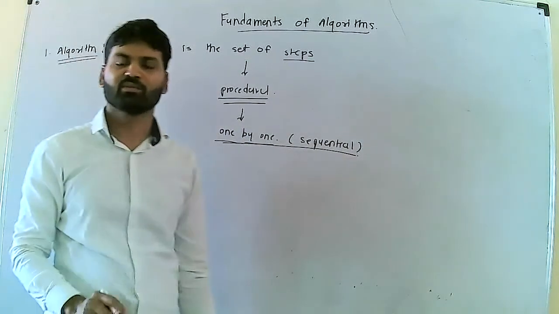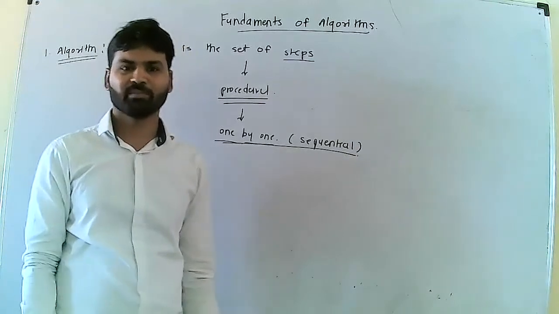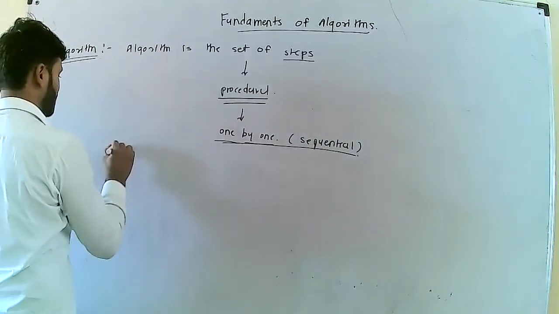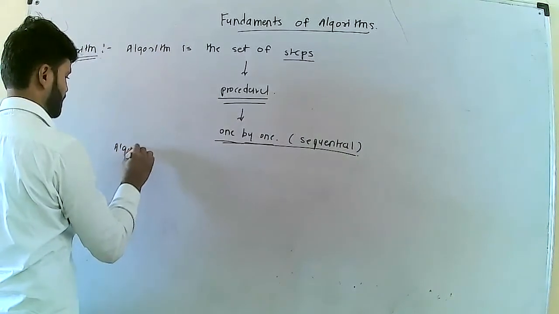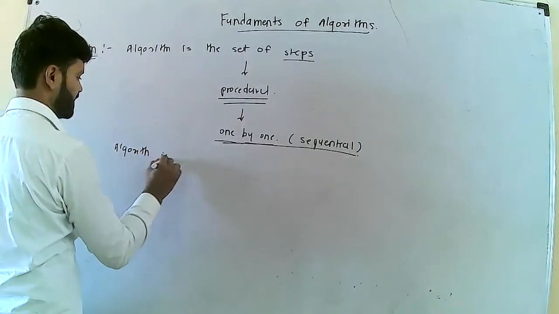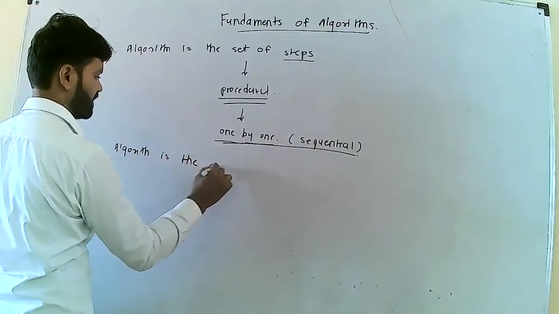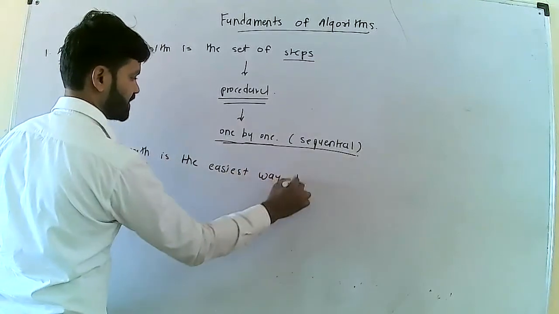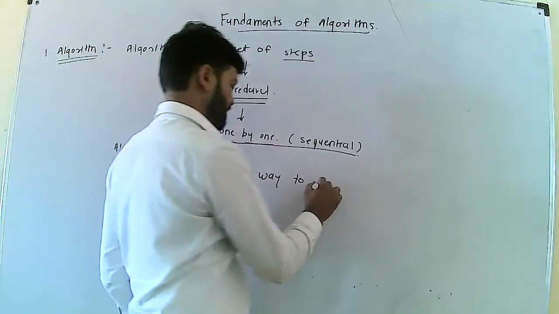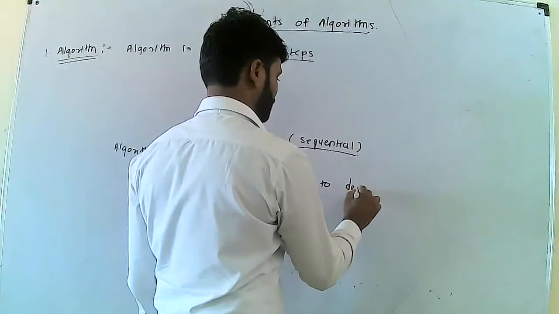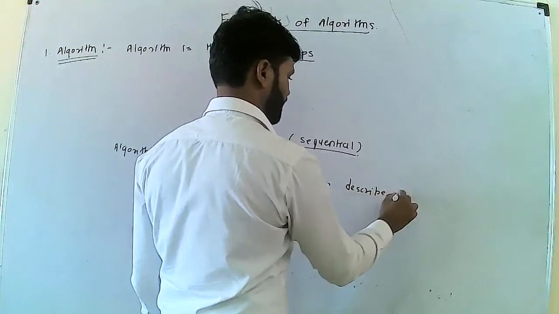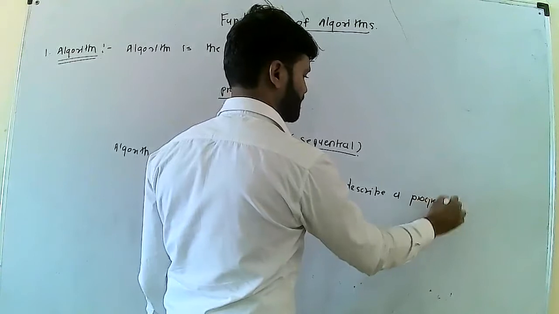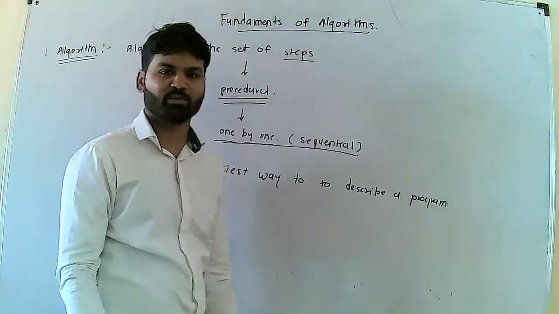By using algorithm you can specify our problem in detail. Algorithm is the easiest way to describe a program.